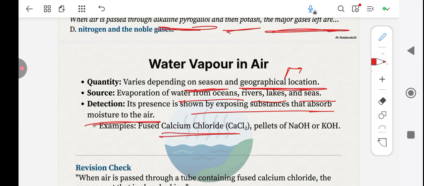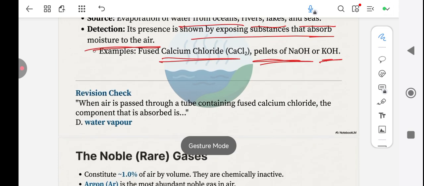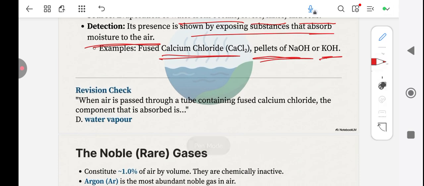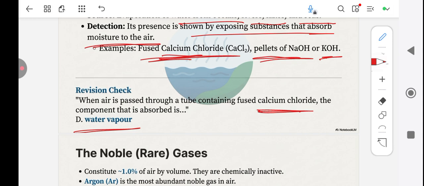For example, calcium chloride. If you put calcium chloride or pellets of sodium hydroxide or potassium hydroxide, it absorbs water, and once it absorbs water, you know that there's water vapor in the air. Now let us look at a revision question. When air is passed through a tube containing fused calcium chloride, the component that is absorbed is water vapor. So fused calcium chloride takes out water vapor.